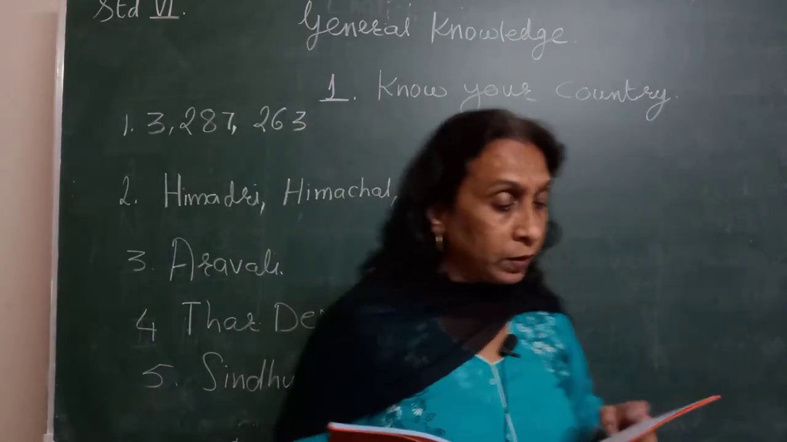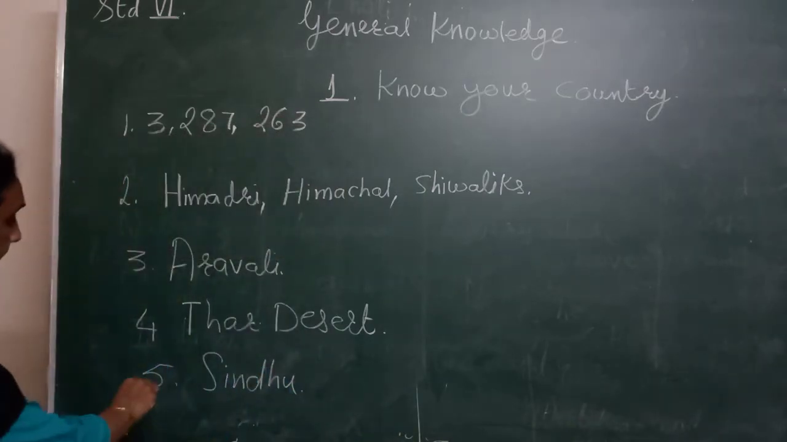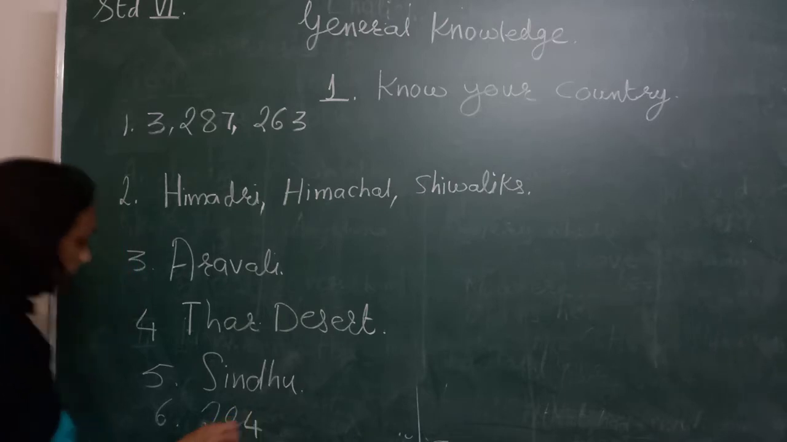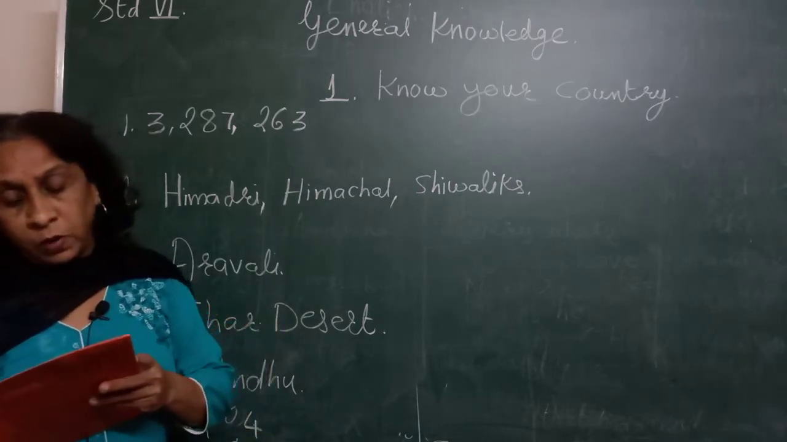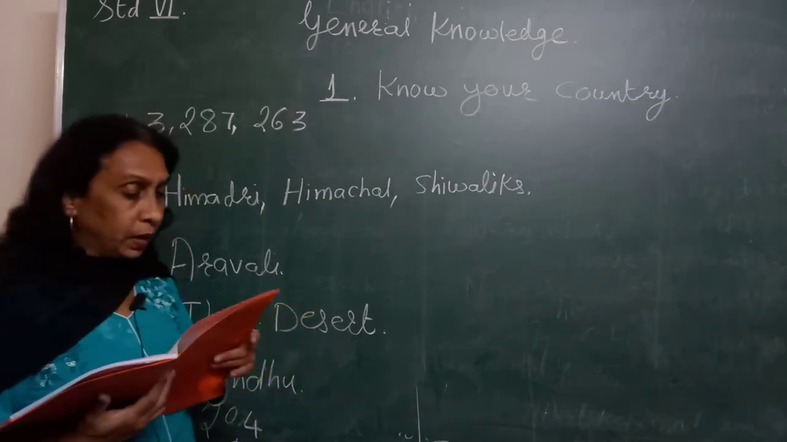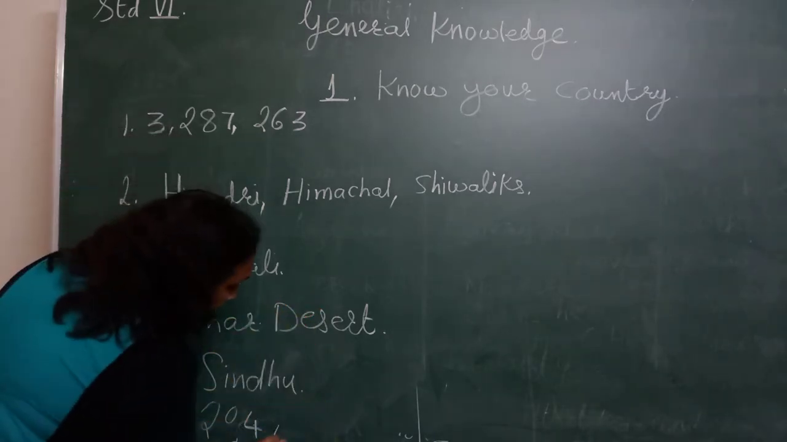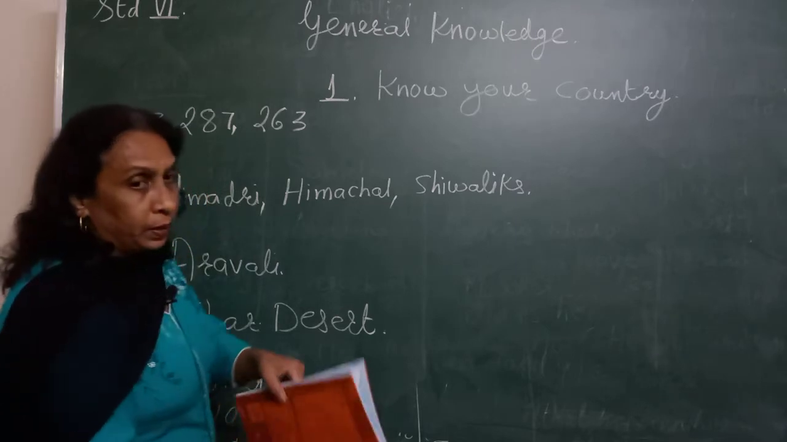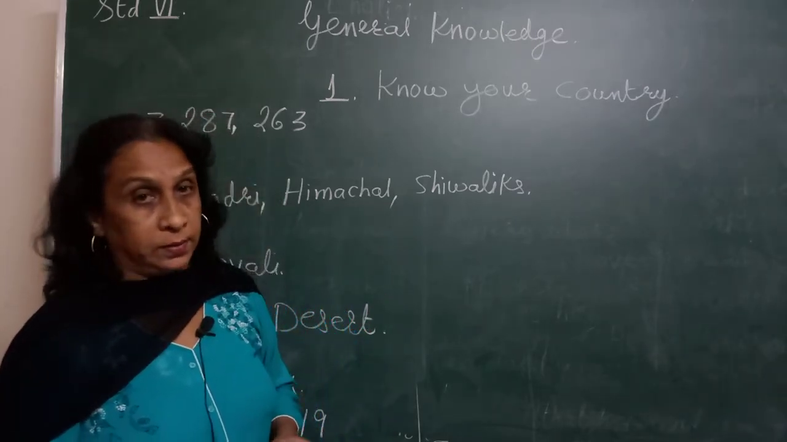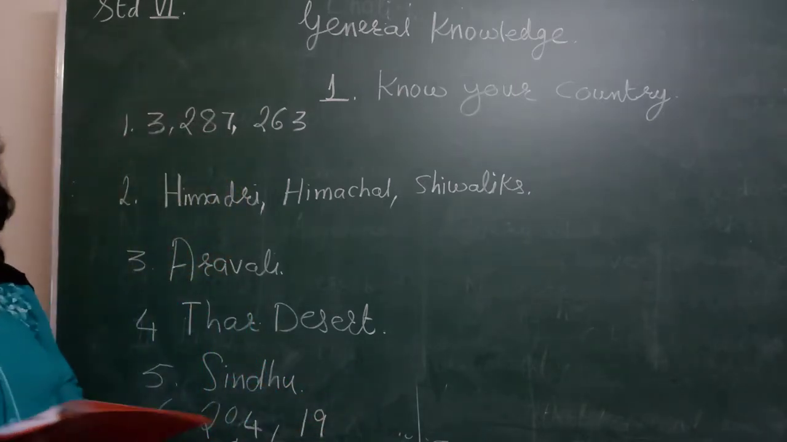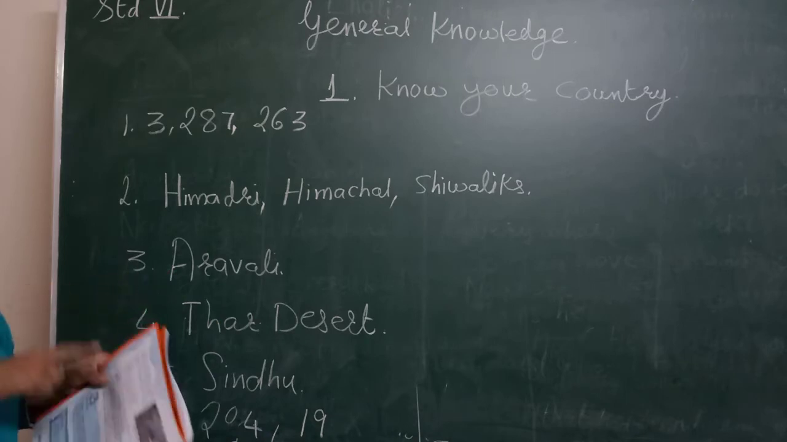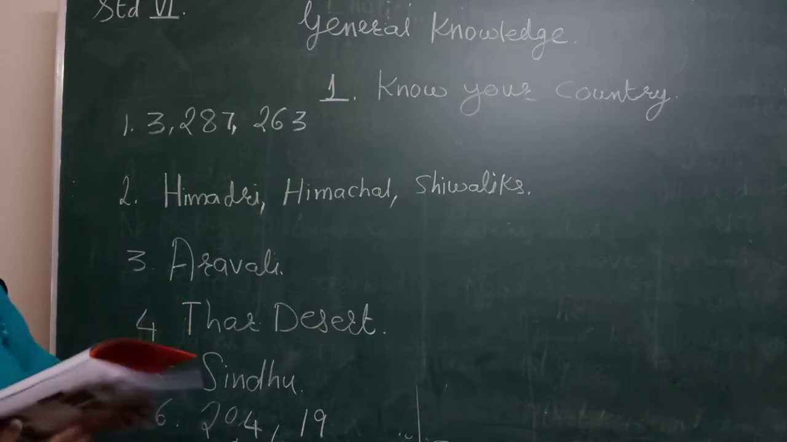Now sixth one is 204. See here, a group of 204 small islands form the Andaman, and the group of, second fill in the blank here to write is 19, and the group of 19 islands form the Nicobar Islands. Write it very properly in your textbook. Don't make a notebook for this, only in the textbook you have to write the answers.